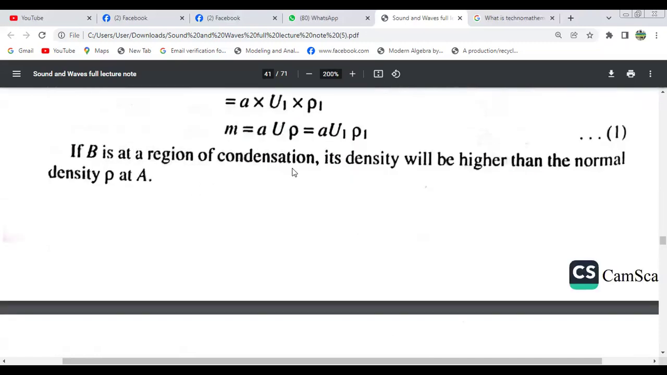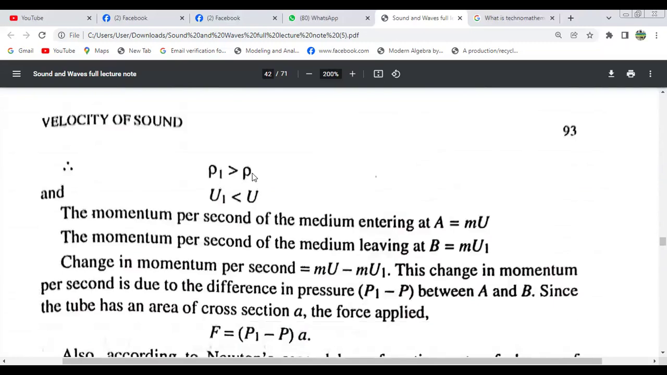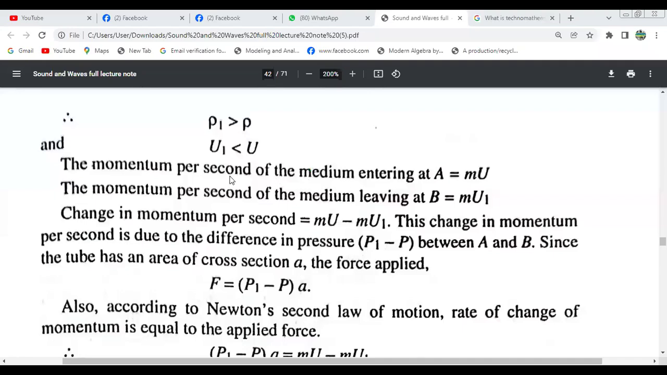If B is at a region of condensation, its density will be higher than the normal density rho. So rho 1 is greater than rho, and U1 is less than U. In that case, the momentum per second of the medium entering at A equals mU, and the momentum per second of the medium leaving at B is mU1. So the change in momentum per second will be this.